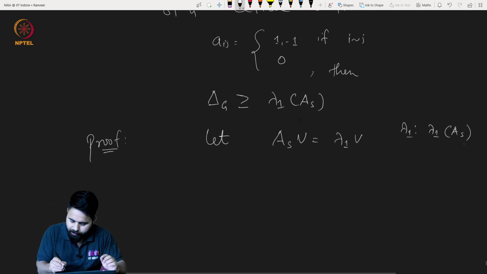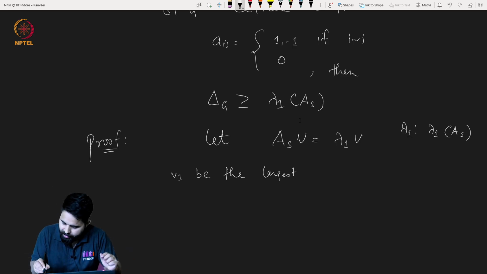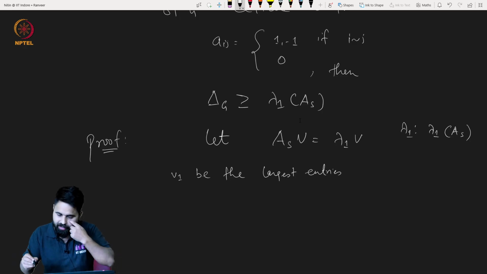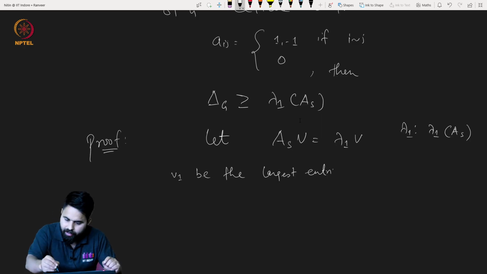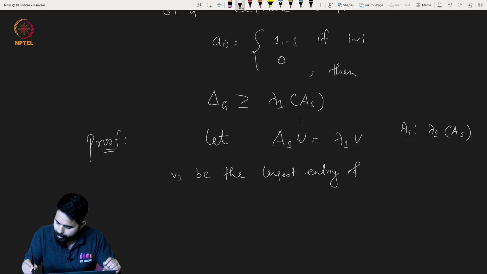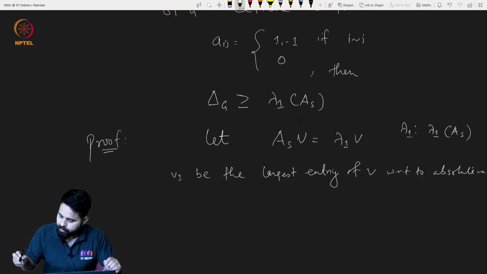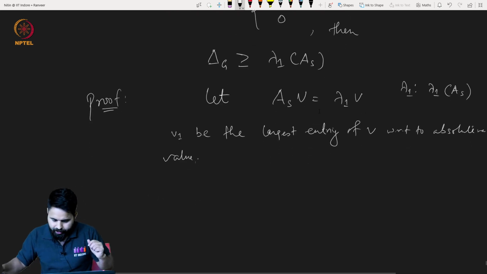that v1 is the largest entry of v with respect to modulus, that is, with respect to absolute value.